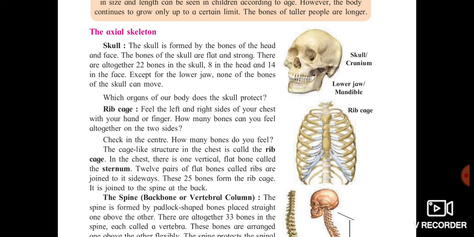The bones of the skull are flat and strong. How are they? They are flat and they are strong. There are altogether 22 bones in the skull. How are they divided? See, 8 are present in the head and 14 are present in your face. Except the lower jaw, none of the bones of the skull can move. When you are speaking, your mouth moves. Yes. So except the lower jaw, your other bones in the skull are not supposed to move. So how many bones are present in the skull? 22 bones. How are they divided? 8 in your head and 14 in the face.